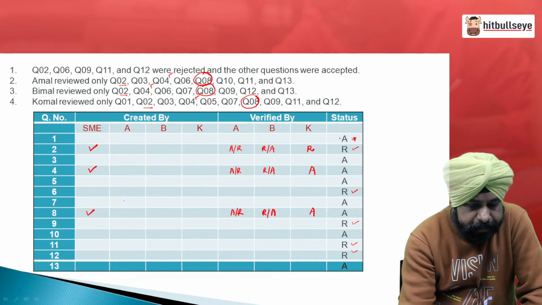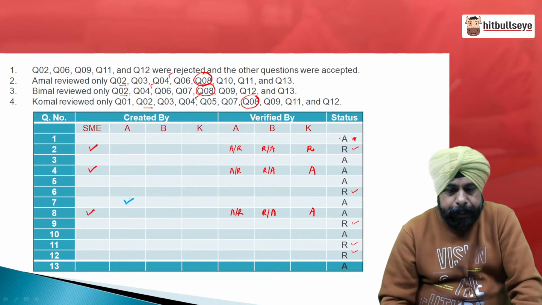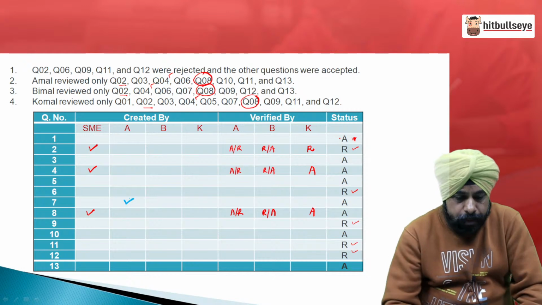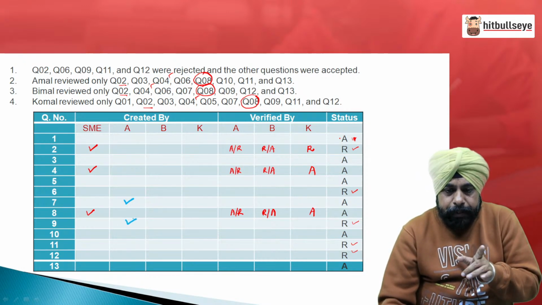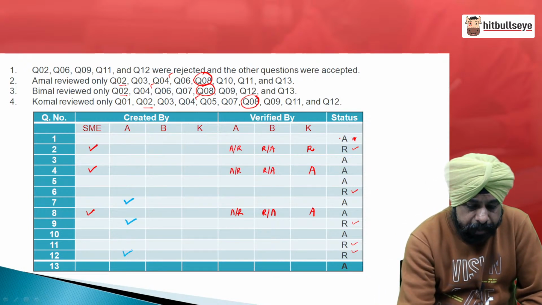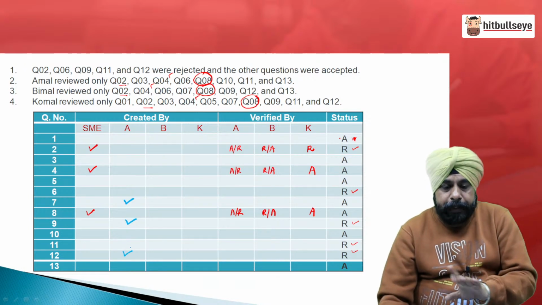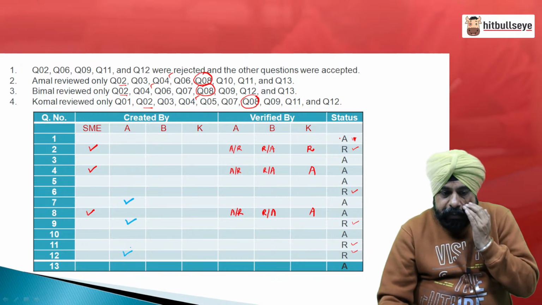So, question number 7 has been created by A, not 8. Then question number 9 must have been created by A. Then question number 12 must have been created by A. Now, people, let us see the final result.